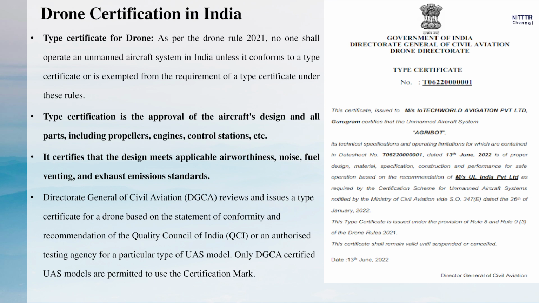DGCA has given a framework for providing the type certification for the aircraft. In this type certificate, they have given the type certificate for the specific company. They have given the name of the company and the name of the unmanned aerial vehicle, what are the data sheets and what date they have given, and they have approved with respect to what kind of rules and regulations. Based on that, they have approved this type certificate of drone. Once you get this type certificate of drone, you are able to fly this UAV in industrial applications based on the background of this drone category.